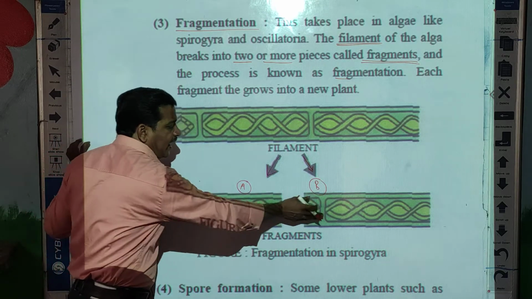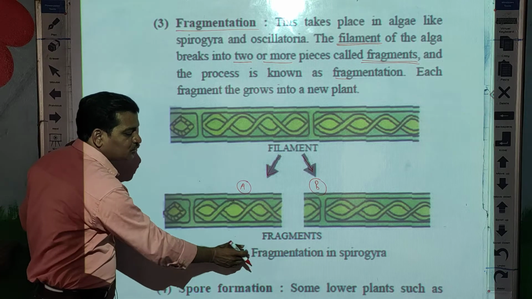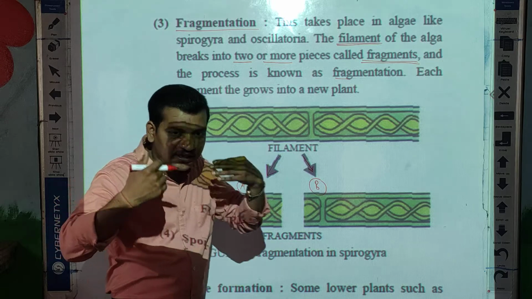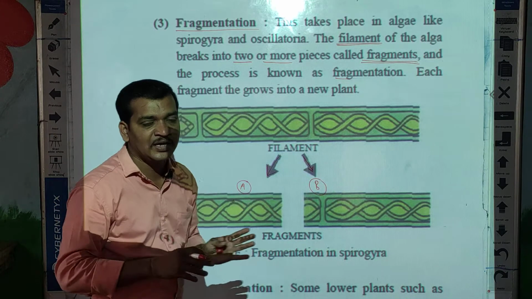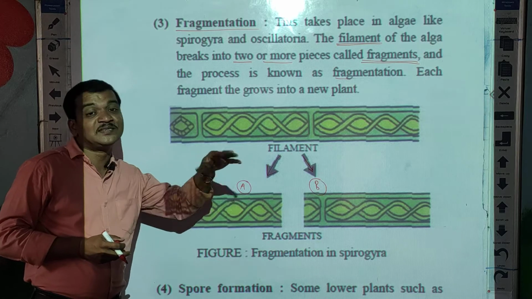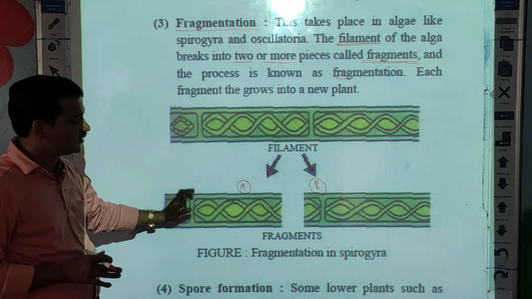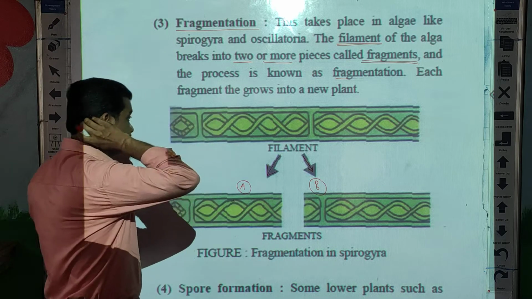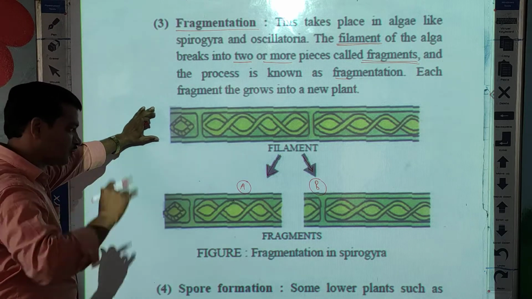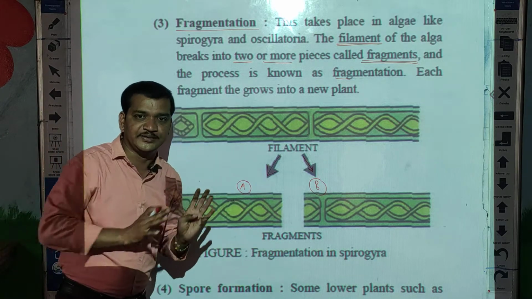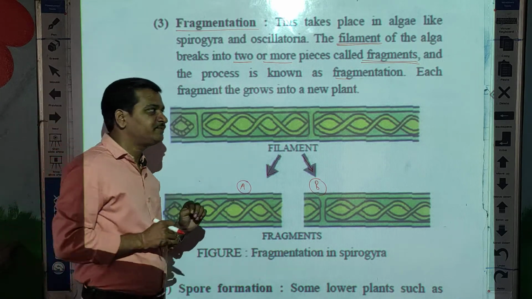Again this A and B are going to divide further, and this way they reproduce continuously, and their number increases. Clear students? So this is the fragmentation in Spirogyra. Sorry, alga, not Spirogyra. Spirogyra is an example of algae. Clear students?